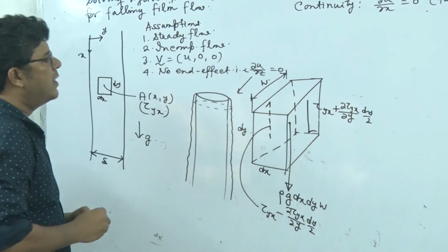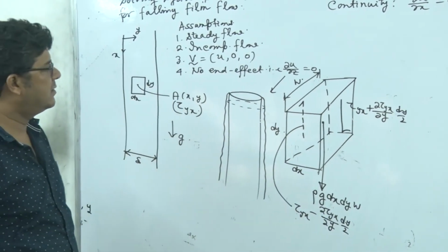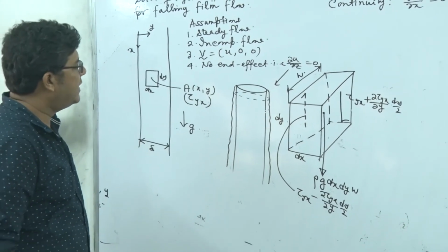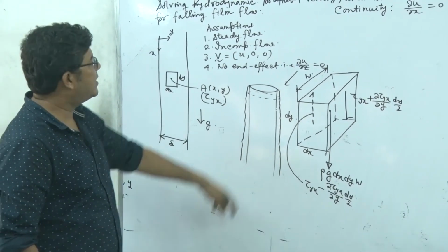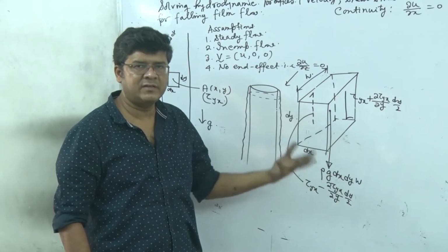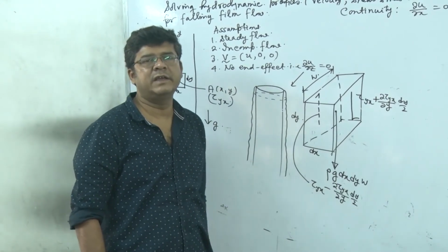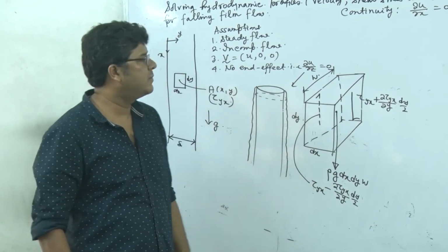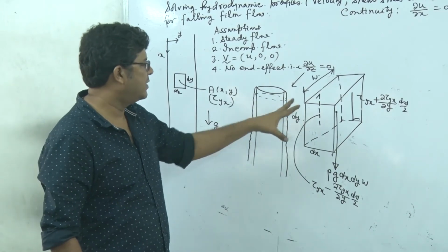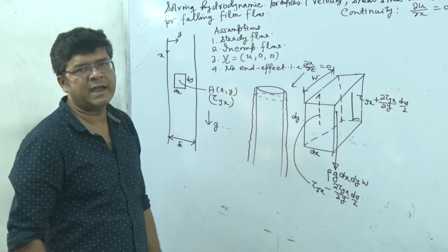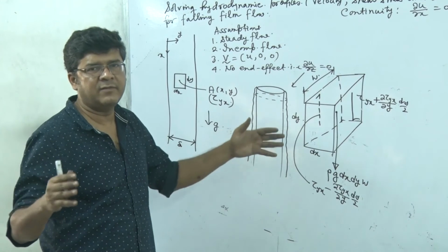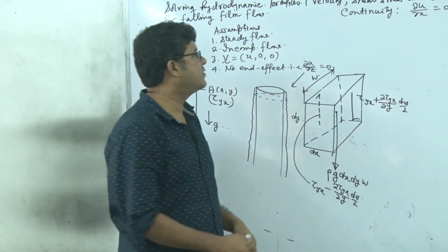Correct? Now if we consider this zx, it will again be 0, and xx it will be p, but p here and here are the same because it is an open flow, so we are not considering this variation of stress, right? We are not considering the pressure because pressure is not acting as a driving force, as it is everywhere equal to the atmospheric pressure.